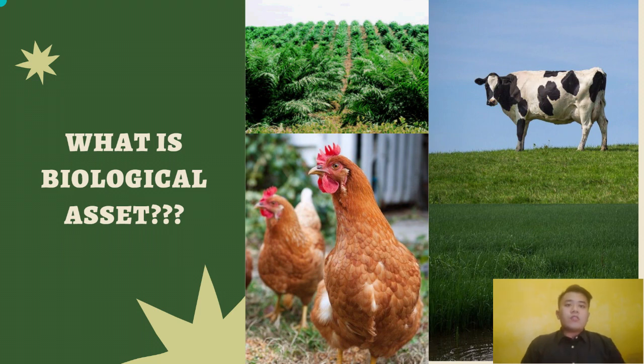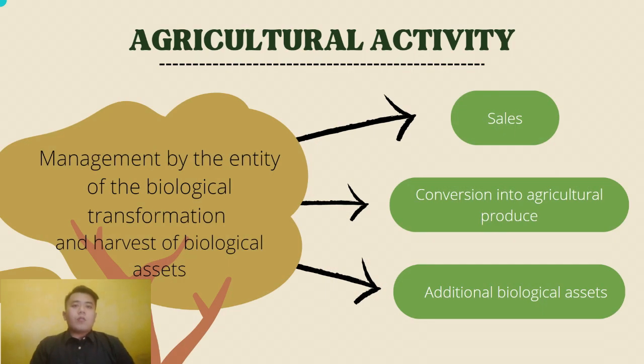Before we go further, we need to understand first what agricultural activity is, as biological assets arise due to agricultural activities. Agricultural activity is the management by an entity of the biological transformation and harvest of biological assets. This process leads to three outcomes: for sale, for conversion into agricultural produce, or for additional biological assets.